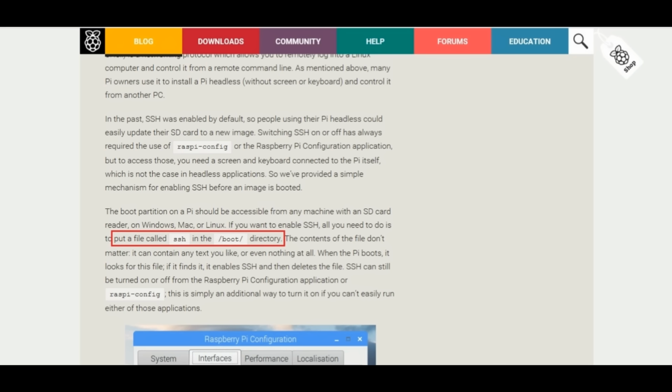Next thing is SSH. In the past, SSH was enabled by default, but because of some security reasons it's now disabled. Without enabling SSH, we can't access the Pi through PuTTY. It will give an error like connection refused by computer. To enable SSH, you just need to put a file called SSH in the boot directory.